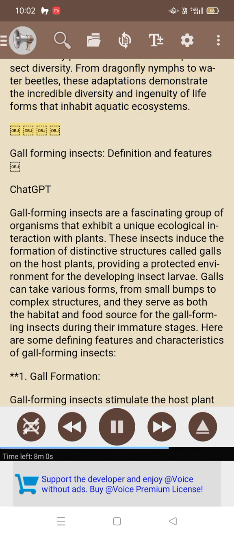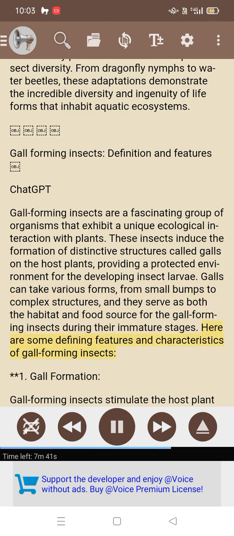Gall-forming insects, definition and features. Gall-forming insects are a fascinating group of organisms that exhibit a unique ecological interaction with plants. These insects induce the formation of distinctive structures called galls on the host plants, providing a protected environment for the developing insect larvae. Galls can take various forms, from small bumps to complex structures, and they serve as both a habitat and food source for the gall-forming insects during their immature stages.